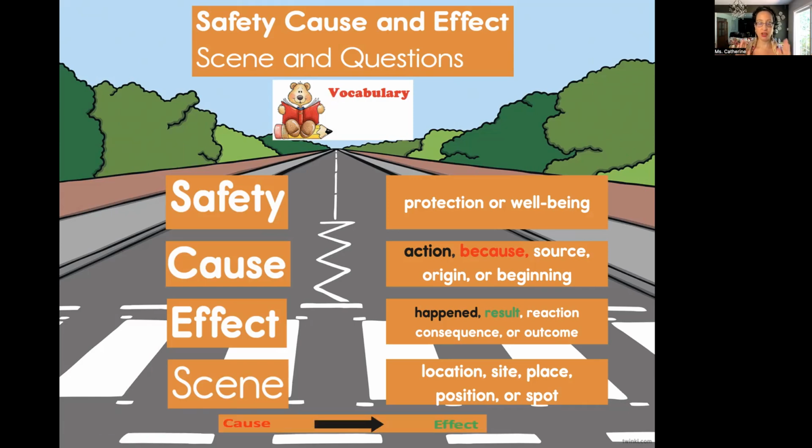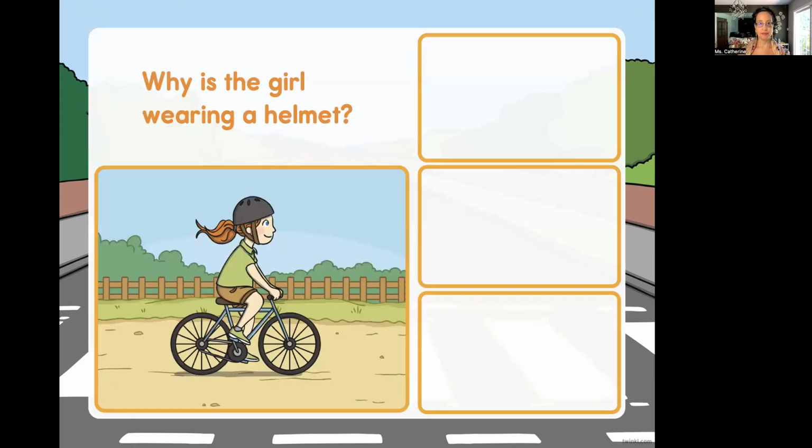So remember, think cause and effect. Cause or because is the red, it's the action. Effect is the outcome, the noun, the result. So why is the girl wearing a helmet? Okay, so what are the first things that we are supposed to be doing? That's right, asking questions. Okay, so right now we're just going to go over possibilities. We will have 3 possibilities.